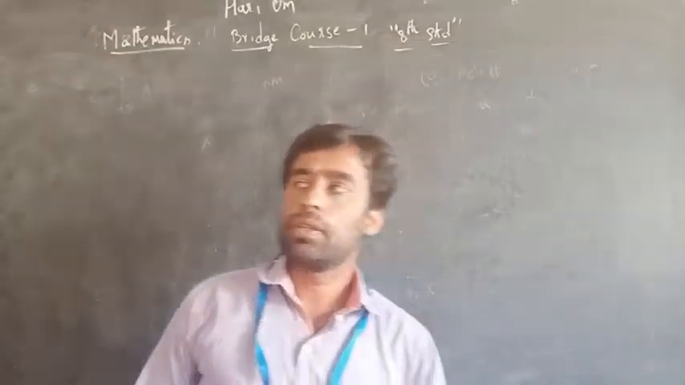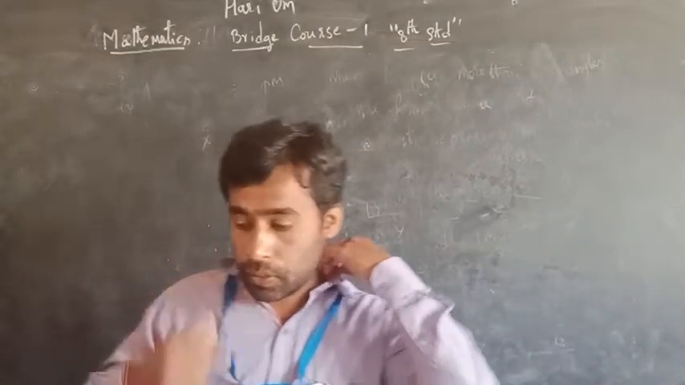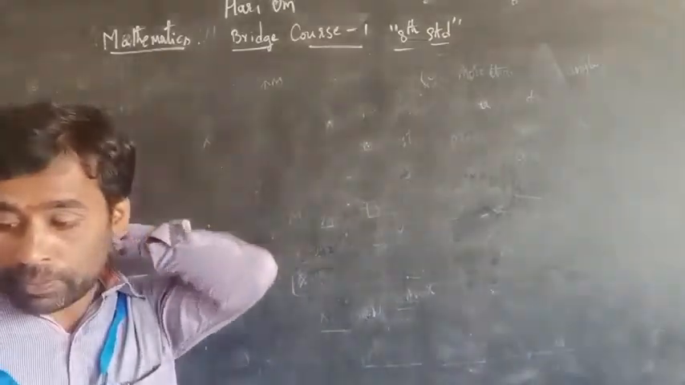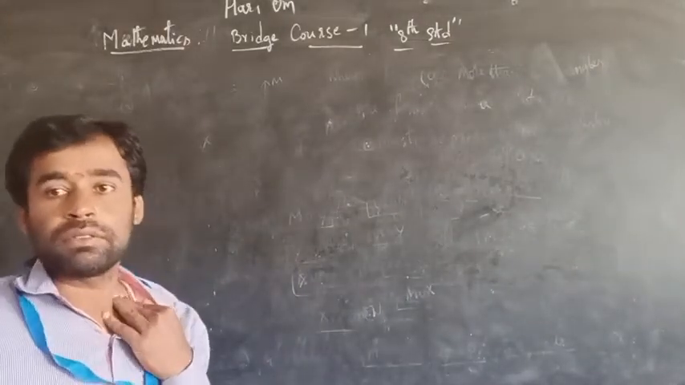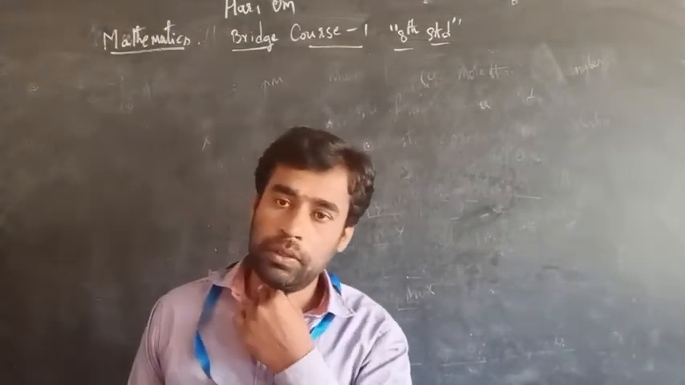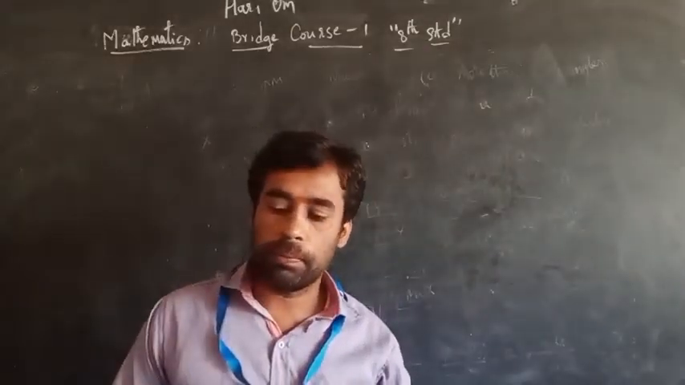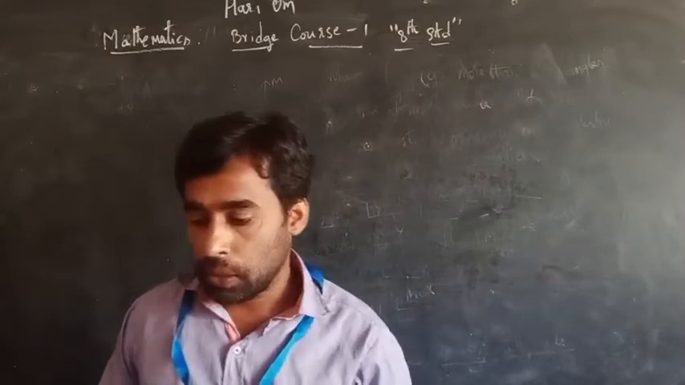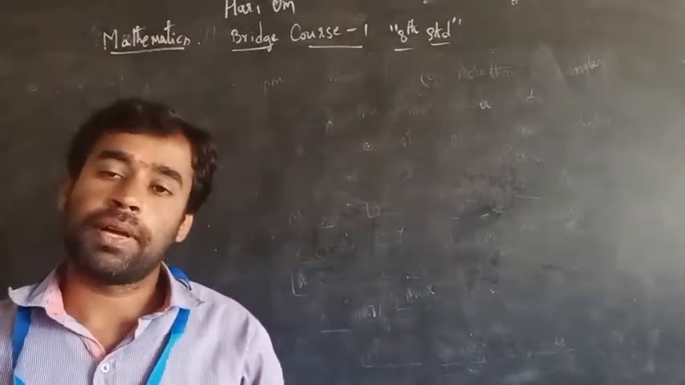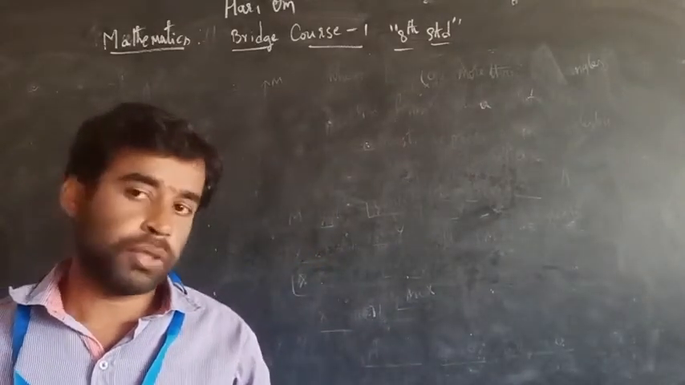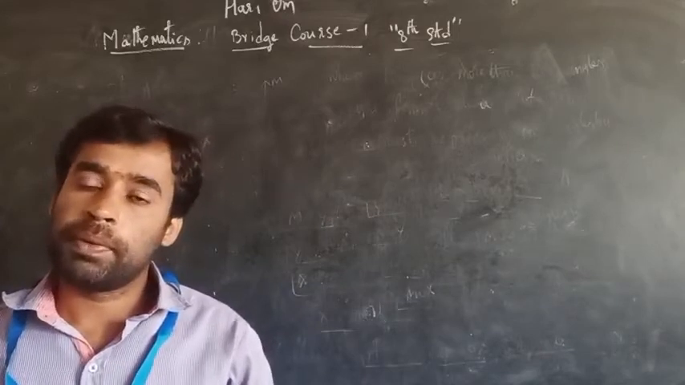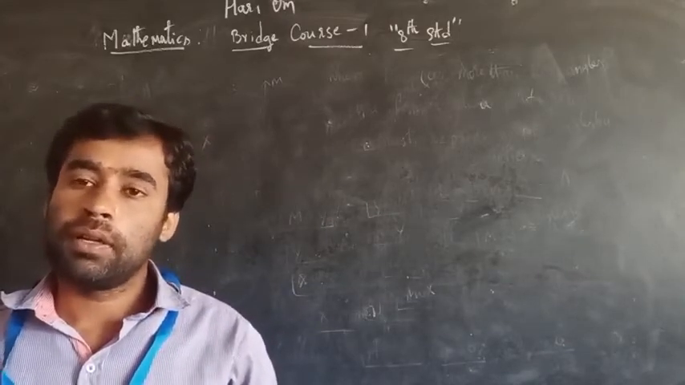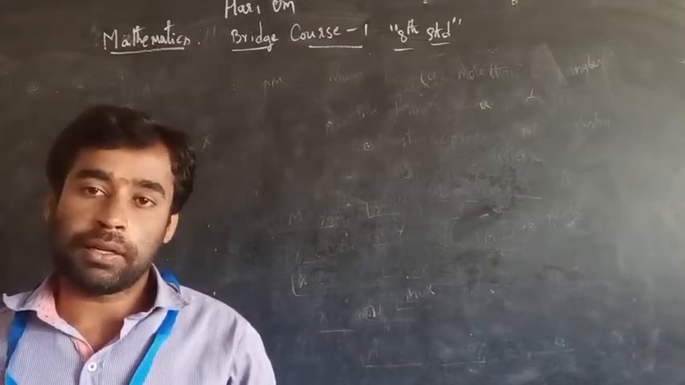Now come to that, angles are always measured in degrees using a protractor. So, angles are measured in degrees using what? Protractor. Now we are going to discuss types of angles. Based on the measurement of the angles, we have to classify them.